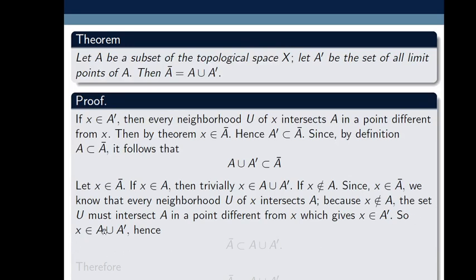So therefore, as X belongs to A or X belongs to A prime, this implies X belongs to A union A prime. But we chose X belongs to closure of A here. So we proved in both the cases, either X belongs to A or X does not belong to A, whenever X belongs to closure of A, then closure of A is contained in A union A prime. So using these two inclusions, A union A prime is contained in closure of A and closure of A is contained in A union A prime, this implies closure of A is equal to A union A prime. This completes the proof.